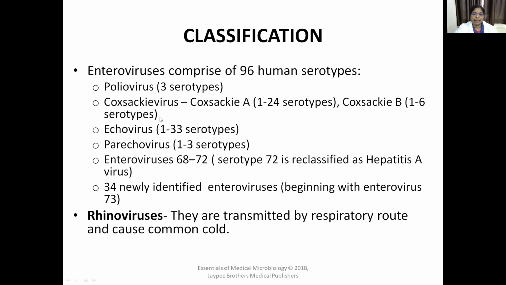Like this, many different types are there, and they comprise about 96 different types in enteroviruses. The other major group is rhinovirus. They are transmitted by respiratory droplets and they cause the common cold. Whereas enteroviruses have different types, the most important type is poliovirus, which causes poliomyelitis.